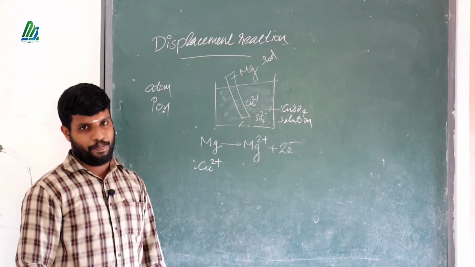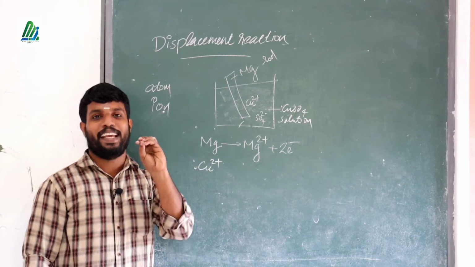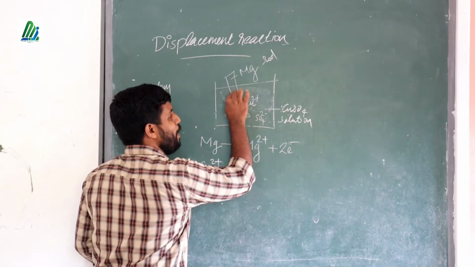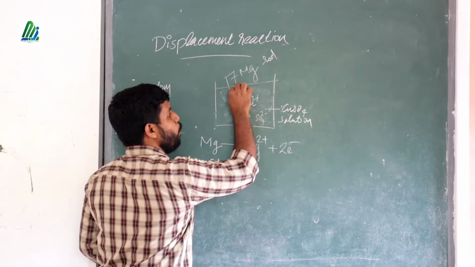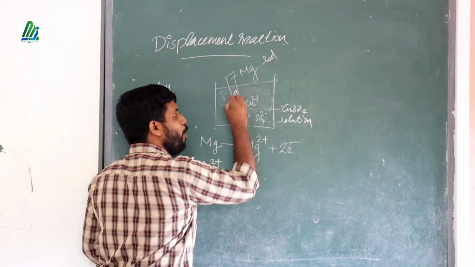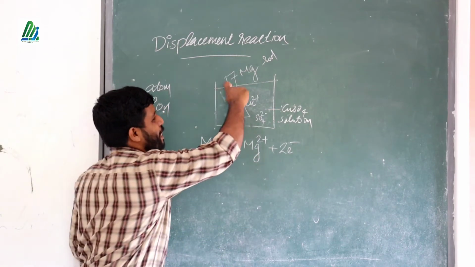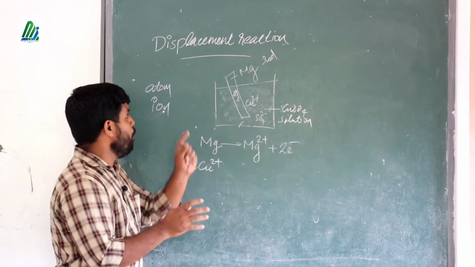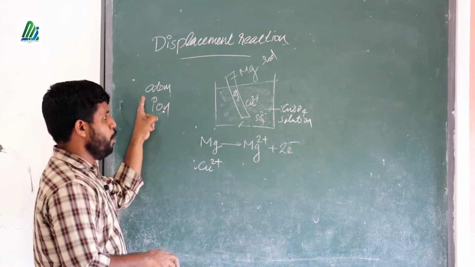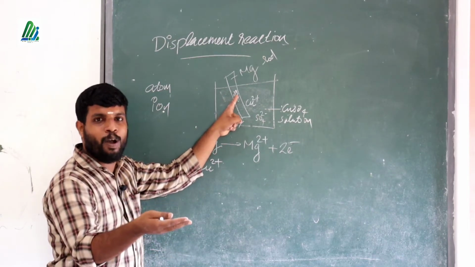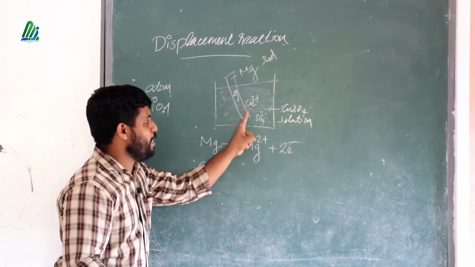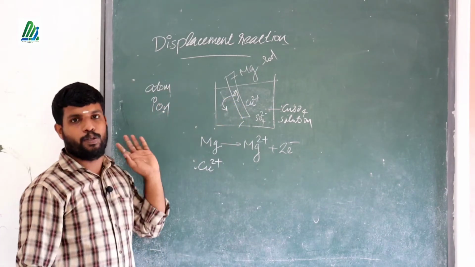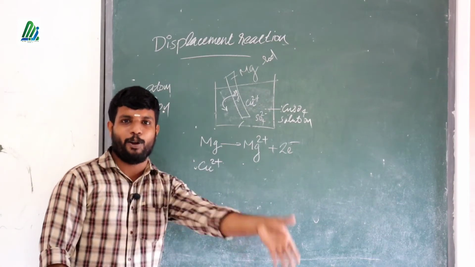So magnesium is a reactive metal, that's why it will donate electrons. Here one of the atoms is changed into Mg2+ ion. An ion is not able to exist in the metal. As you have studied, a metal that contains metallic atoms exists in the form of atoms. So here the magnesium atom is changed into an ion. The ion is not possible to exist in the metal, so these ions are entering into the solution by donating electrons.